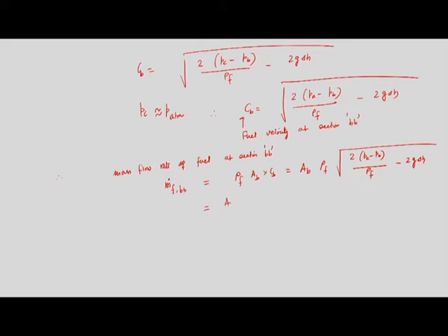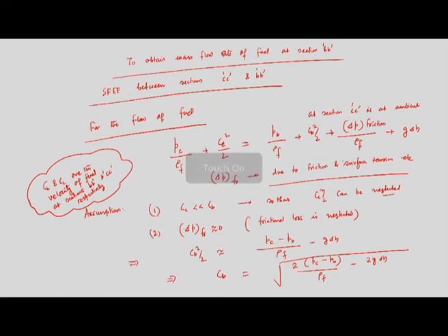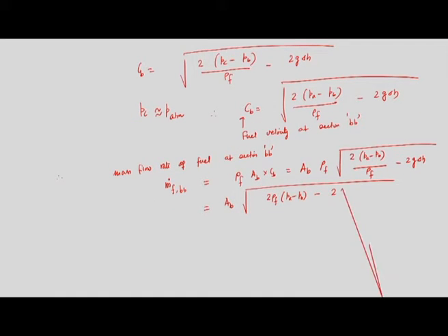So, I can write this as AB into the root of twice rho f Pa minus Pb minus twice g into delta H into rho f. If I take this, I will get an expression like this.